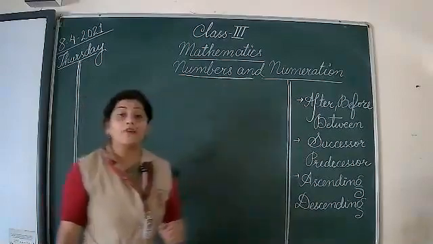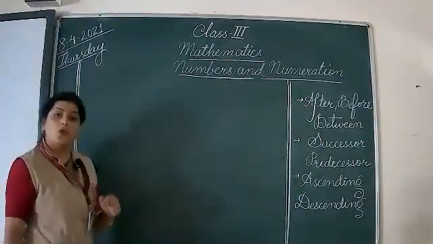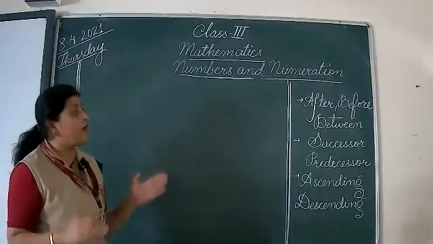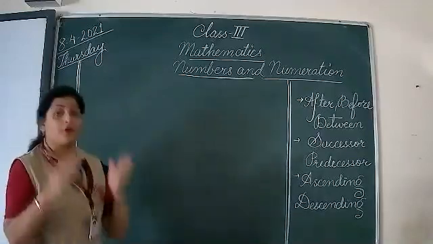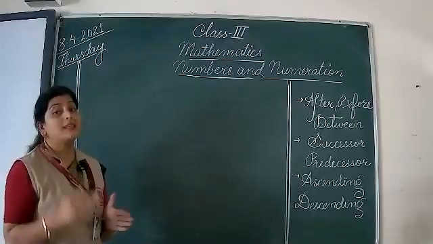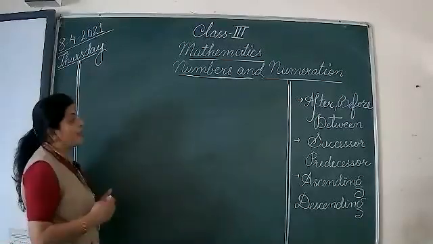Let's start with after, before, between. You are familiar with these words as you have been doing after, before, between from class HKG. But let us quickly revise it.